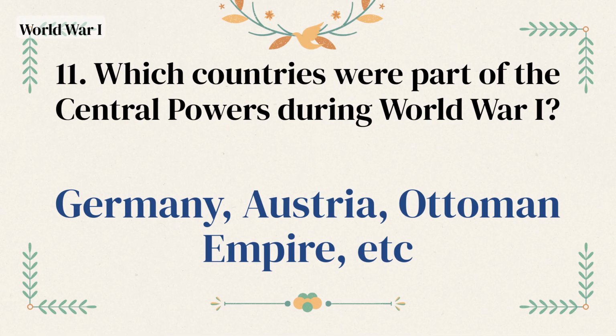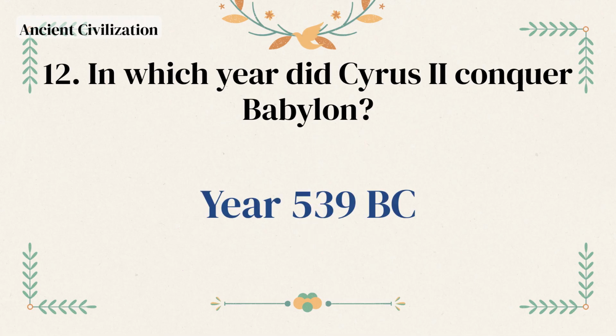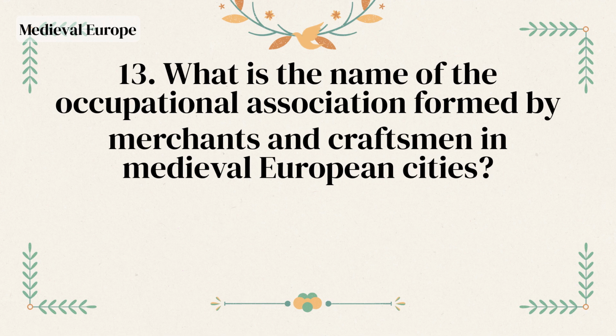Germany, Austria, Ottoman Empire, etc. In which year did Cyrus II conquer Babylon? Year 539 BC. What is the name of the occupational association formed by merchants and craftsmen in medieval European cities?